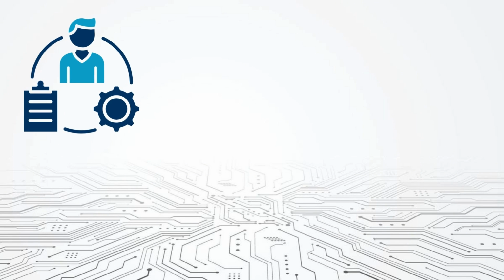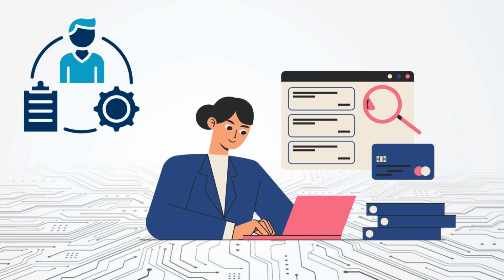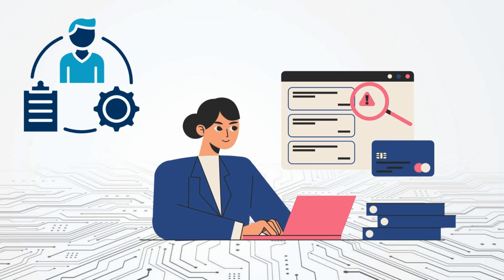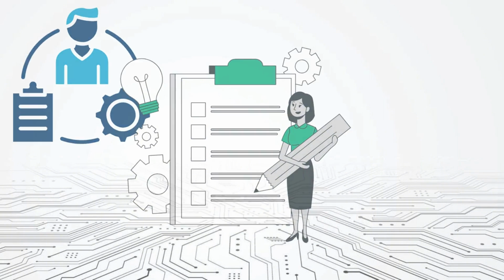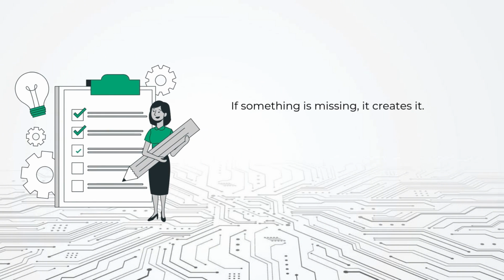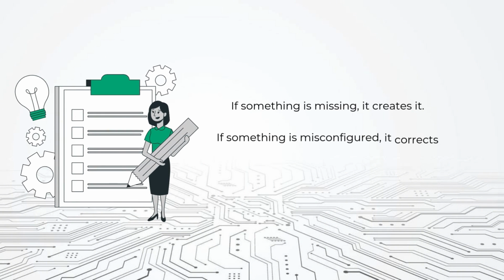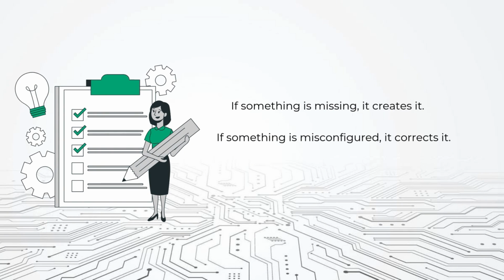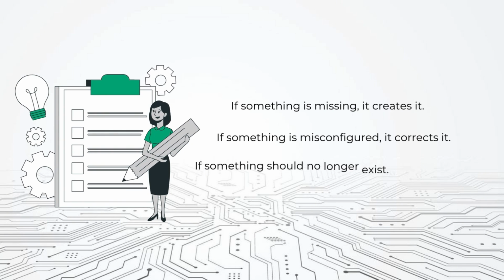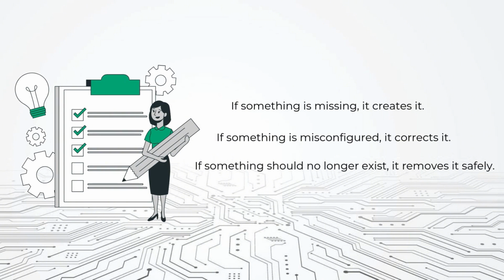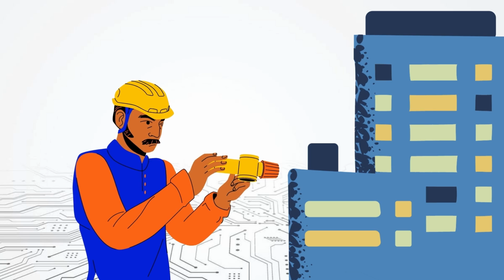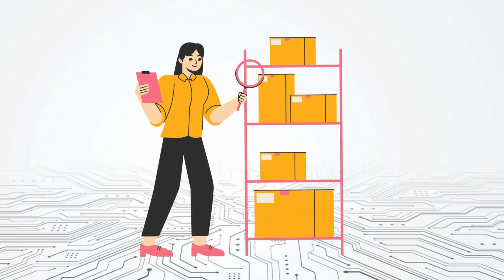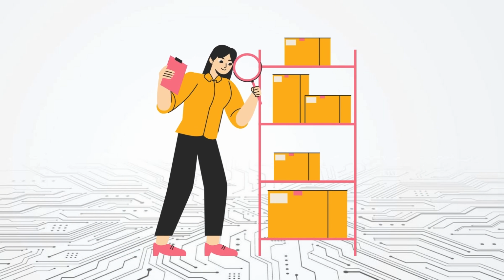When you execute an IAC tool, it first inspects the current state of the infrastructure. It then compares that real-world state with the desired state defined in the code. If something is missing, the tool creates it. If something exists but it's misconfigured, the tool can correct it. If something should no longer exist, the tool removes it in a controlled way. This process is similar to a surveyor walking through a building site with a blueprint in hand, checking what's already in place and what still needs to be built.